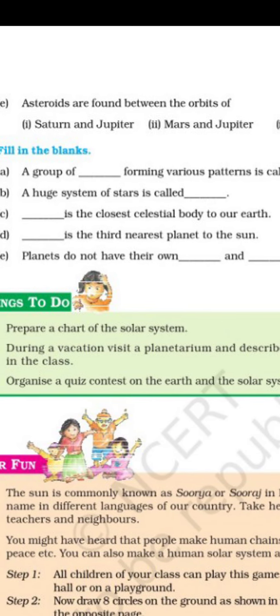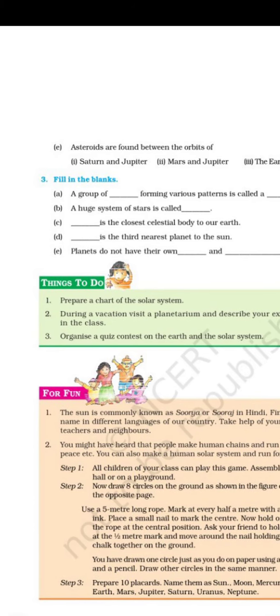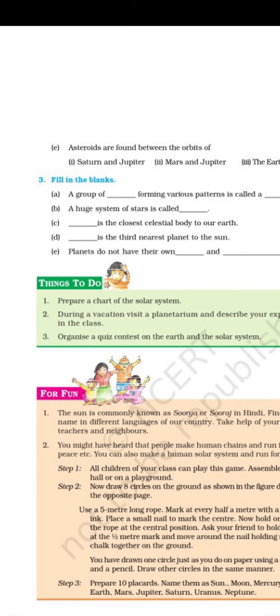It is a galaxy. Huge numbers of stars, solar systems, and celestial bodies together make a galaxy. And many galaxies make a cluster, and many clusters make the universe.